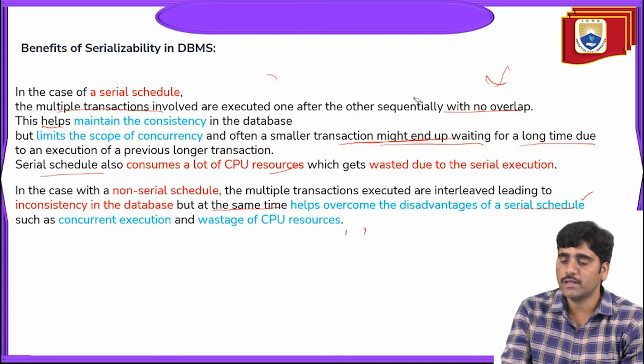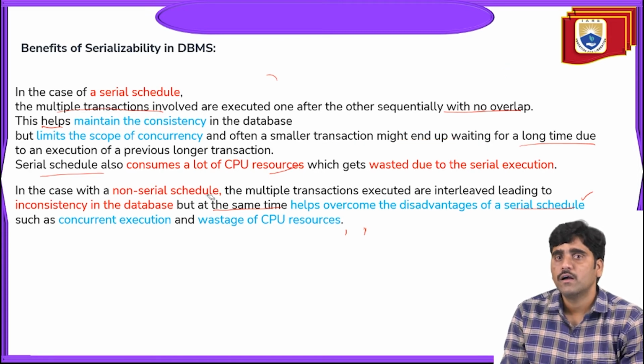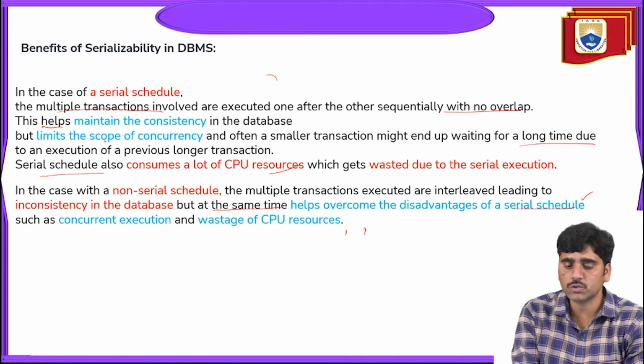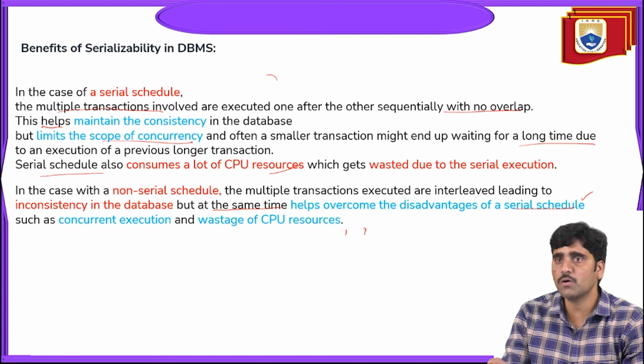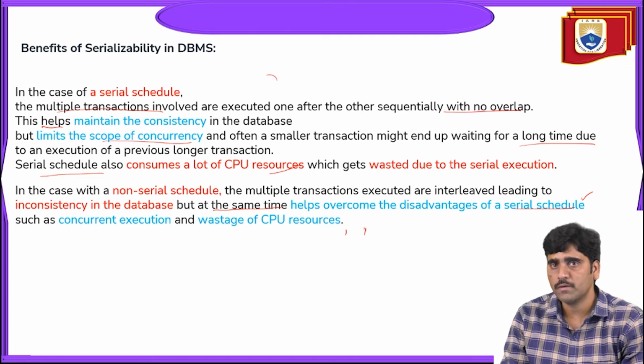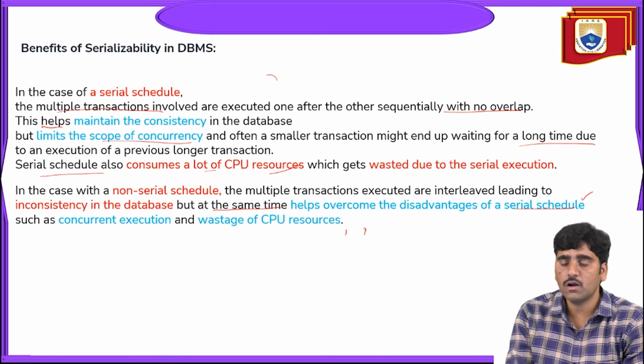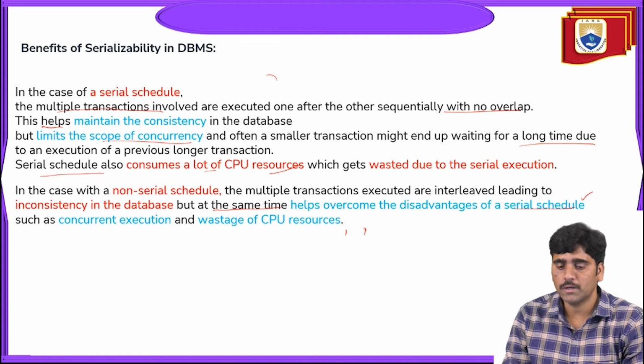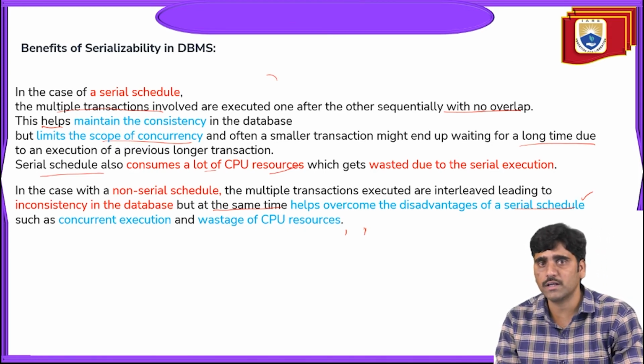So the advantage of the serial schedule is maintaining consistency. But the drawbacks are waiting for a longer time for the transaction to execute and consuming a lot of CPU resources. Similarly, in the case of a non-serial schedule, the multiple transactions are executed in an overlapped manner, so it leads to a database inconsistency problem. That is one problem, but the advantages are that it overcomes the wastage of CPU resources, and transactions do not wait for the last transaction to be executed.